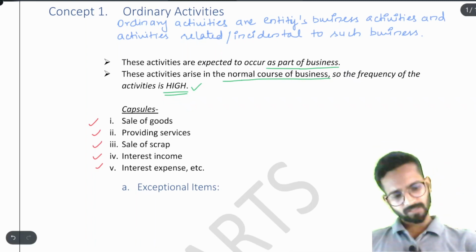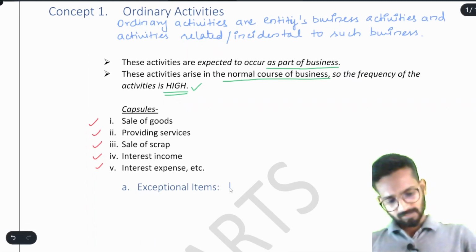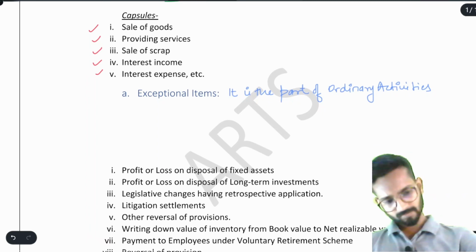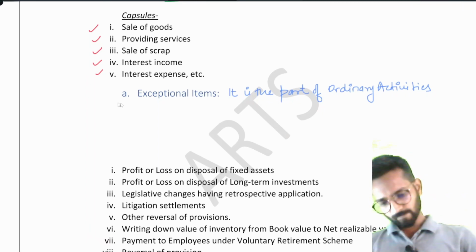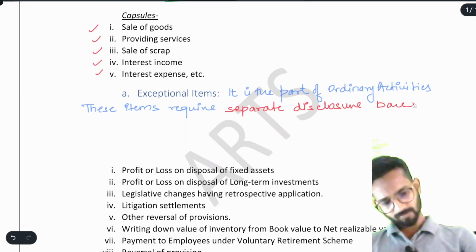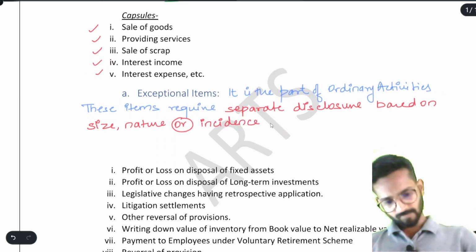Understood? By definition, we can learn here exceptional items are part of ordinary activities, then these items require, now be very careful, these items require separate disclosure based on, please write with me, based on size, nature or incidence of transaction.